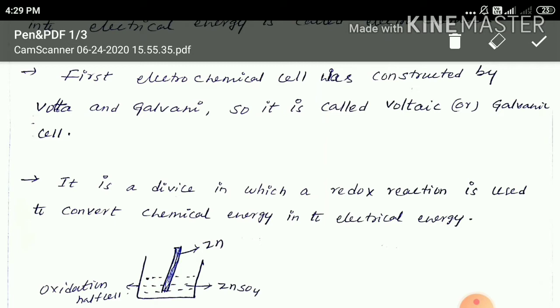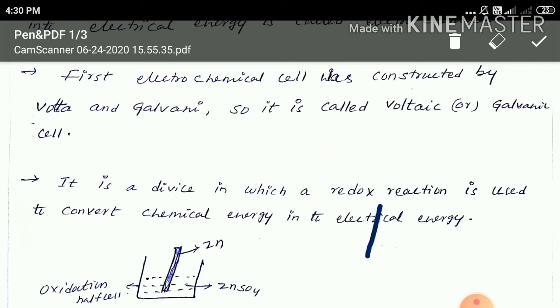The chemical reactions responsible for the production of electricity take place in two separate compartments. Each compartment consists of a metallic conductor which acts as an electrode, and the solution of electrolyte. These compartments are individually called half cells. When these two compartments are connected through an external wire along with the salt bridge, a full cell is developed. That cell is called a voltaic cell or galvanic cell.